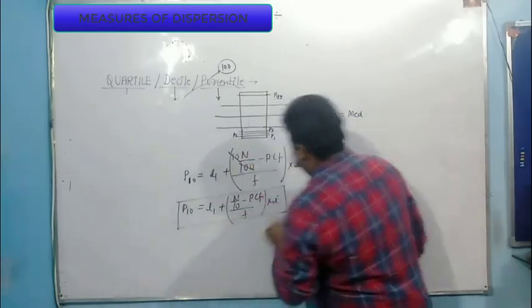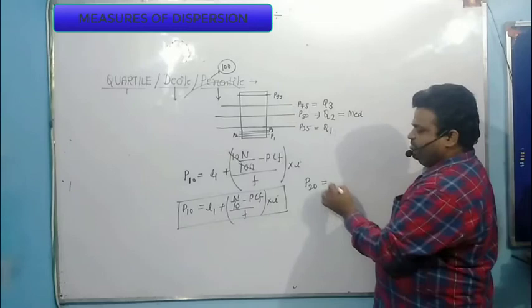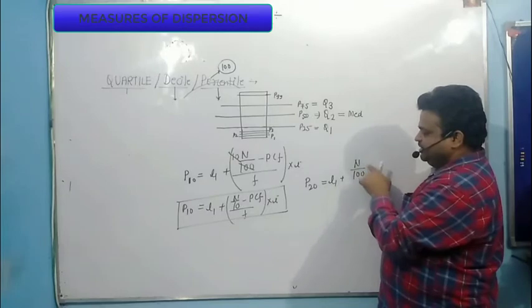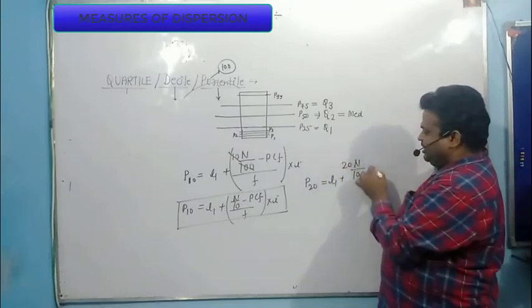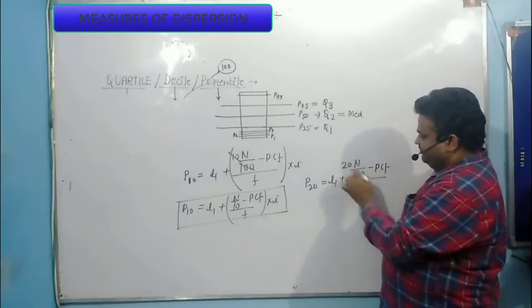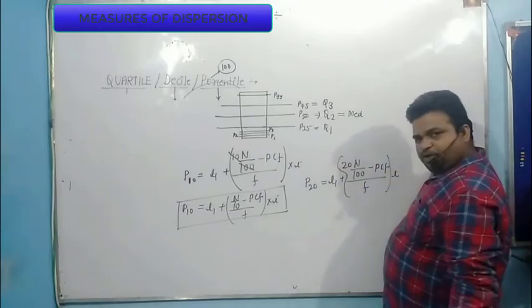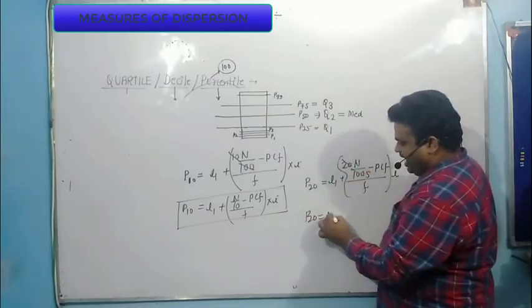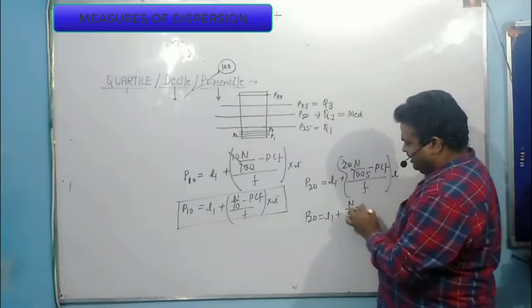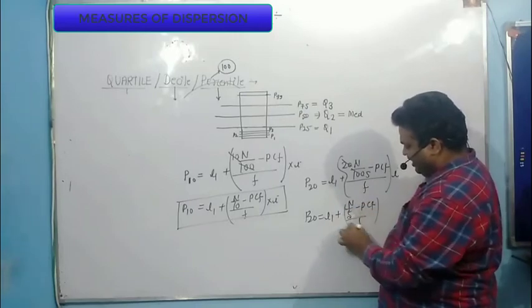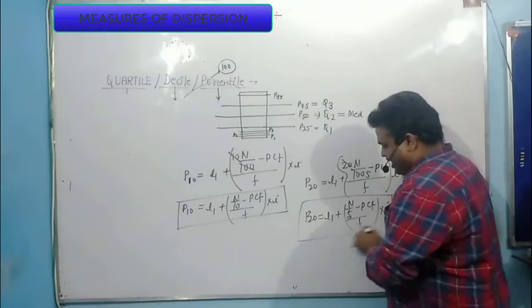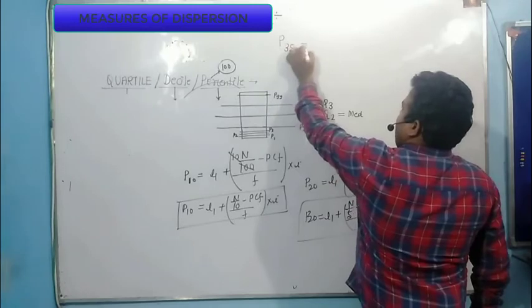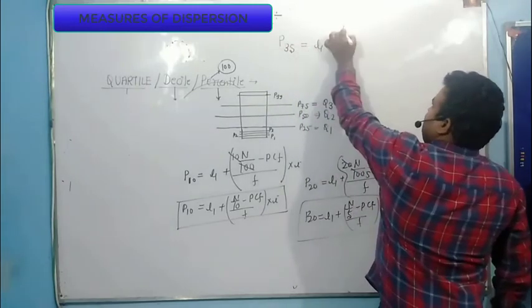Now if you want to calculate the P20 formula, what will be the formula? L1 plus n by 100, again n by 100 because I have divided this data set into 100 equal parts, multiplied by 20 for the 20th percentile, minus PCF divided by F into I. Now 5 10 gone. So my P20 formula is L1 plus n by 5 minus PCF divided by F into I. Now you know how we calculate the different formulas. Suppose I want to calculate P35. How do you calculate the P35 formula? L1 plus n by 100.